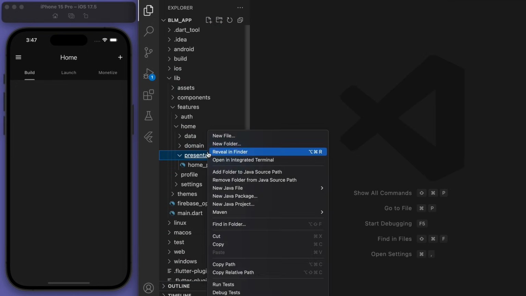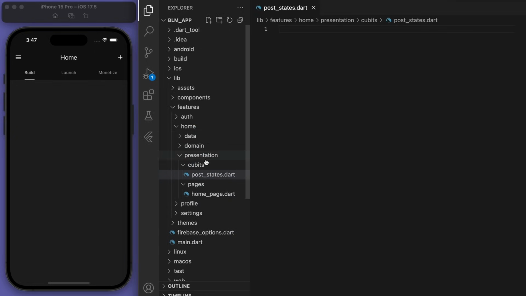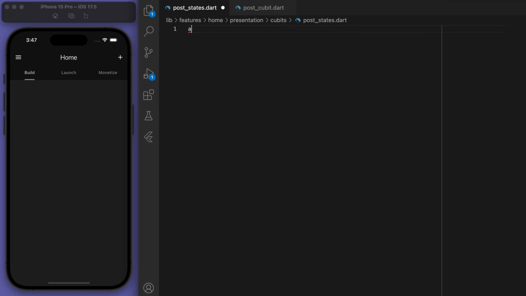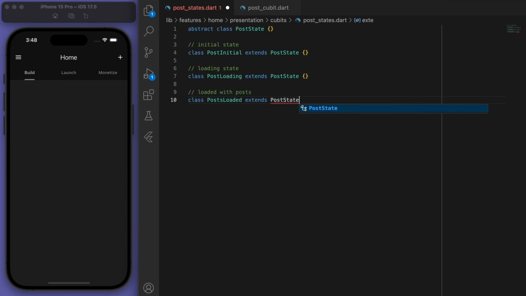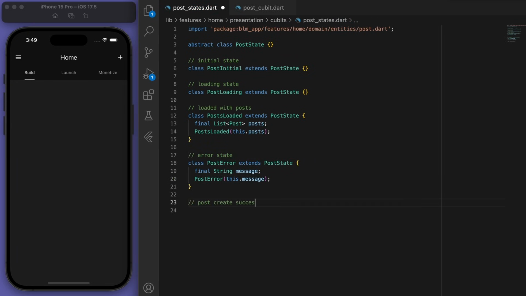So now we can come to our presentation layer and deal with the qubits. I'm going to create my post states as well as the post qubit. Starting with the states, we can have the initial state, a loading state, a loaded state, which means we're going to have some posts that are loaded. We're going to have an error state, which will have some kind of message. This one will be useful too, just post created successfully and post deleted successfully so that we know that it's all good.